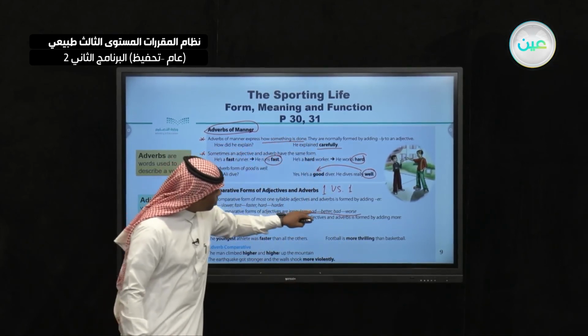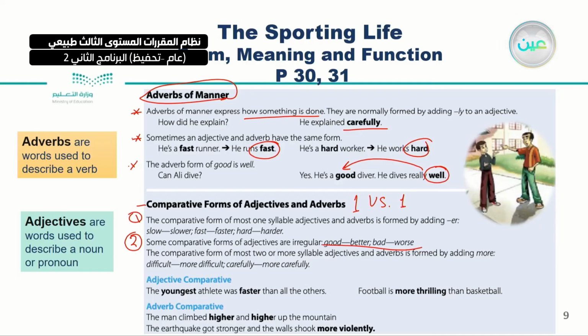Okay, the word itself changes, from good to better, bad to worse. The comparative form of most adjectives and adverbs with two or more syllables is formed by adding what? By adding more.